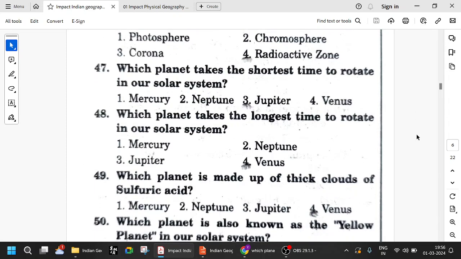Which planet takes the shortest time to rotate in our solar system? Jupiter. Jupiter takes the shortest time to rotate in our solar system. Which planet takes the longest time to rotate in our solar system? As I said, Venus. Venus takes a very long time to rotate. That is why it is very hot also.